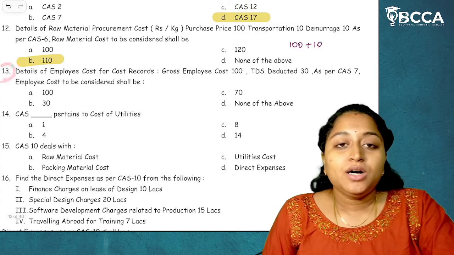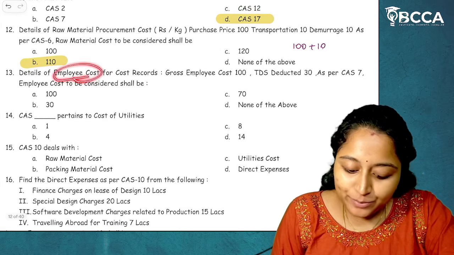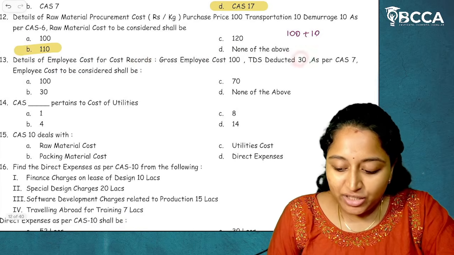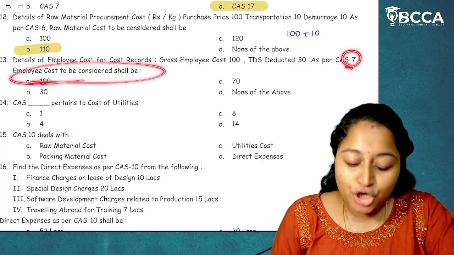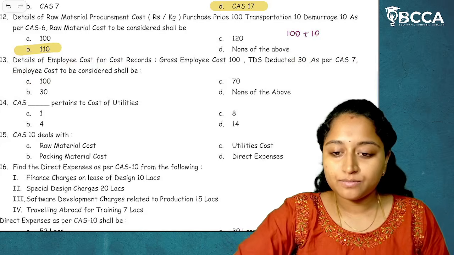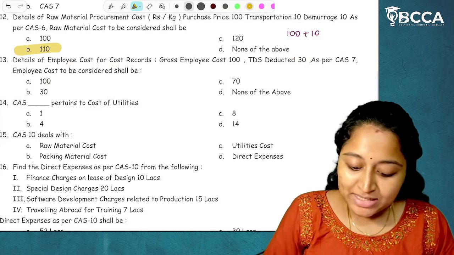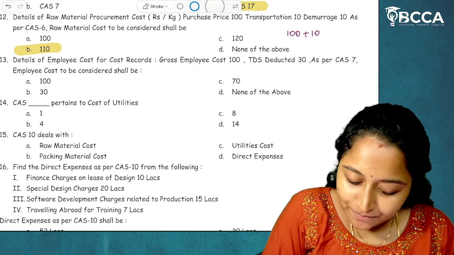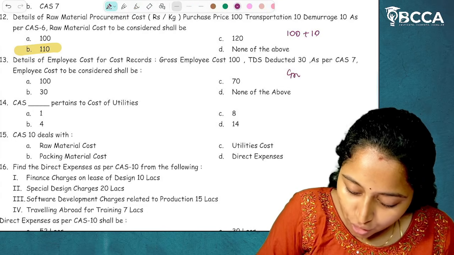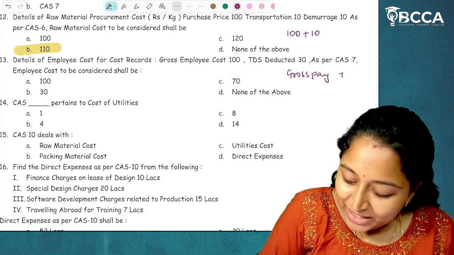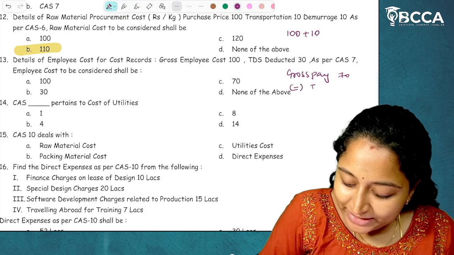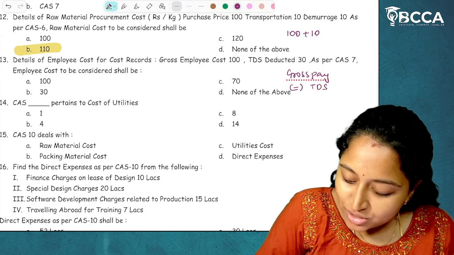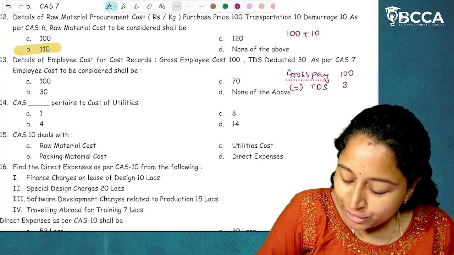Then question number 13. Details of employee cost for cost records. Gross employee cost is 100. TDS is 30. As per CAS 7, employee cost to be considered shall be? So how to calculate this? Gross pay is 100, which is given. TDS we have to deduct, which is 30.